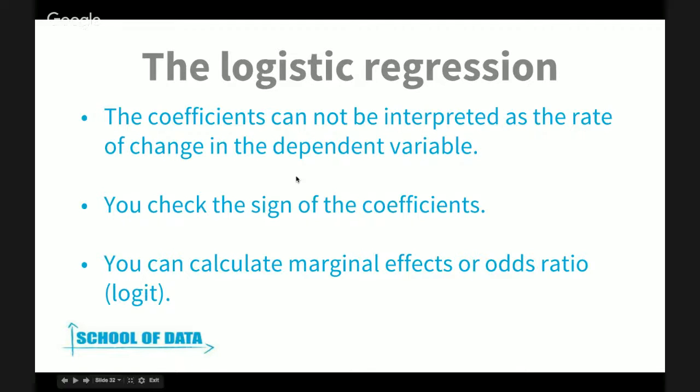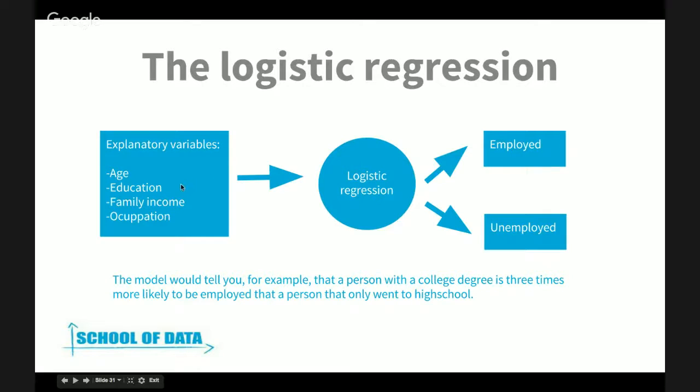What you basically do is check the signs of the coefficients. If it's positive, for example, if you find that education has a positive coefficient, then you would say that education increases the probability of being employed.